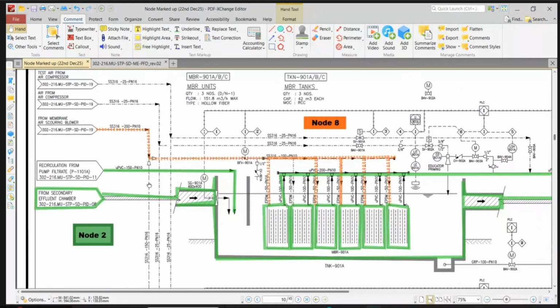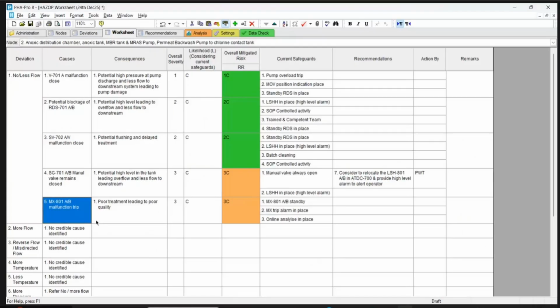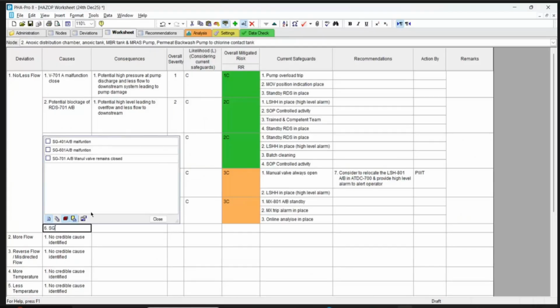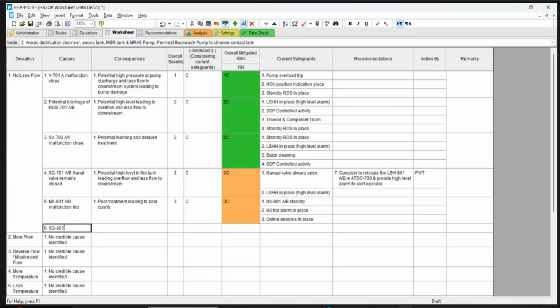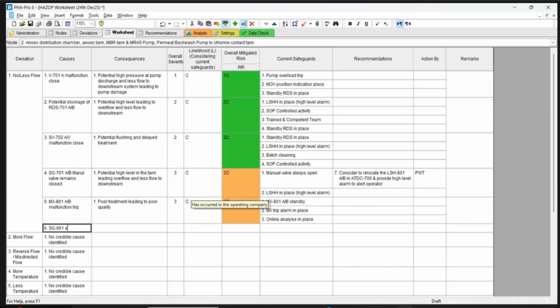SG. This Mutabal is okay, this MOV can get closed, no? SG 901A. If there is level high and low in that way, that's okay. No, but I have to generate the cause. SG 901A. So if one place level is going high, other place also affects that. 901A, 1A.